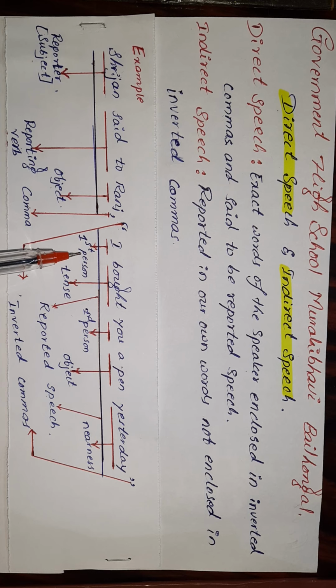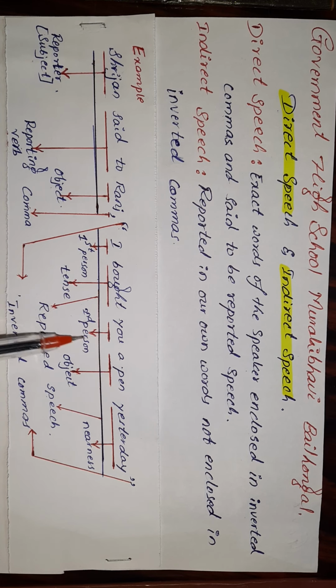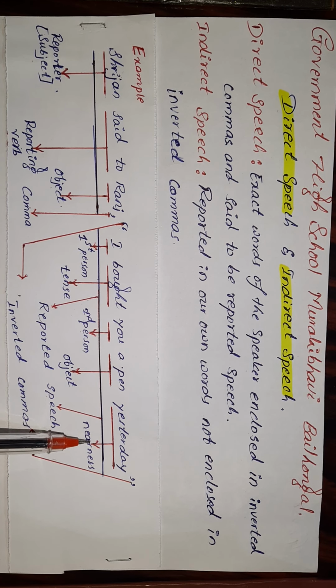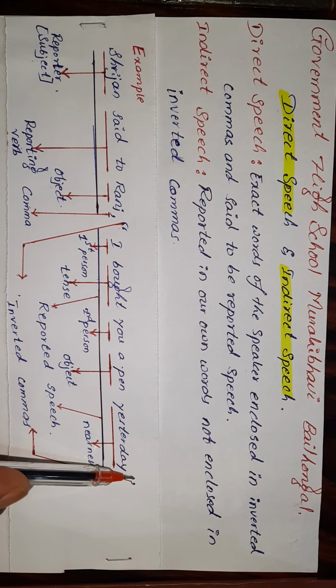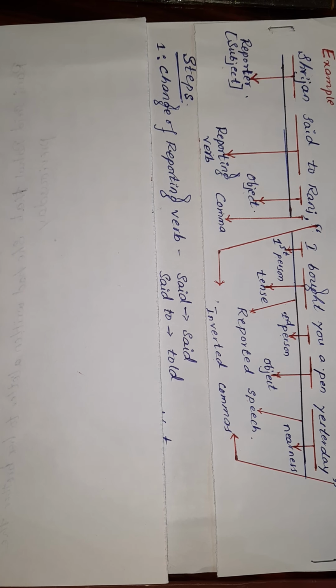I is the first person of the reported speech, and bought indicates the time or tense. You is the second person, and a pen is the object, and yesterday indicates the nearness, and the reported speech is enclosed in inverted commas. Let us see a few steps to change direct to indirect.